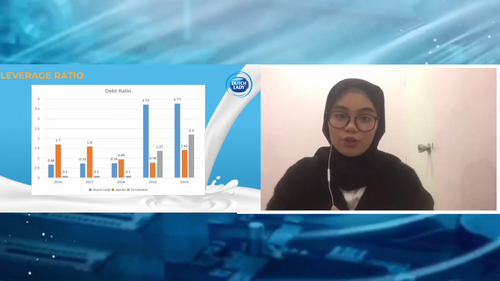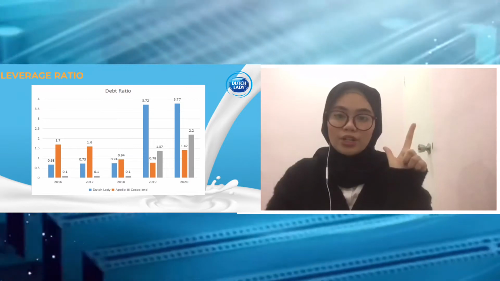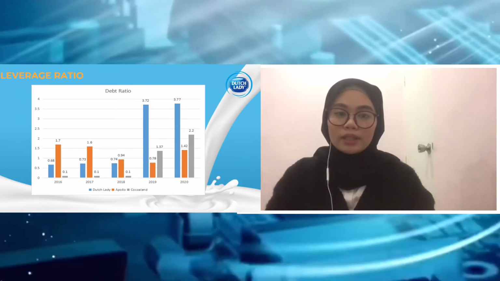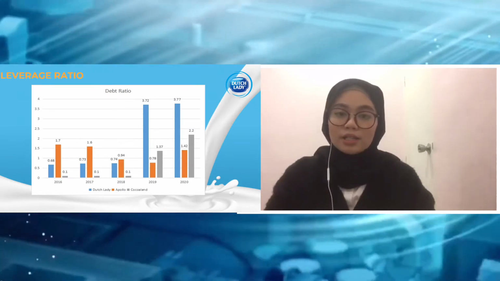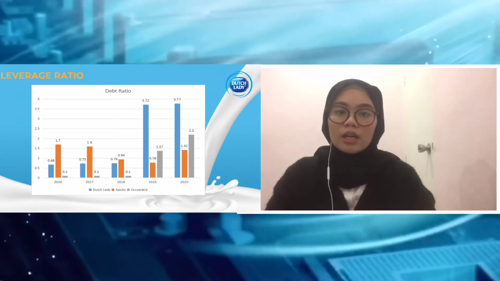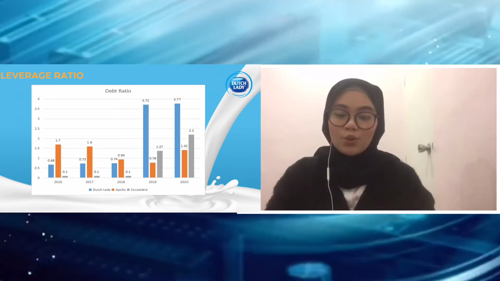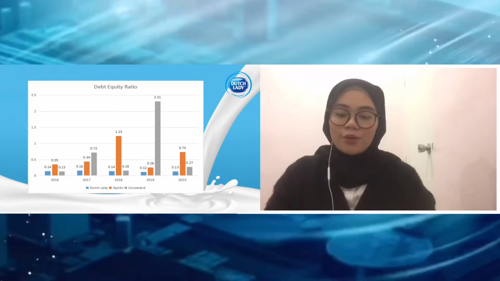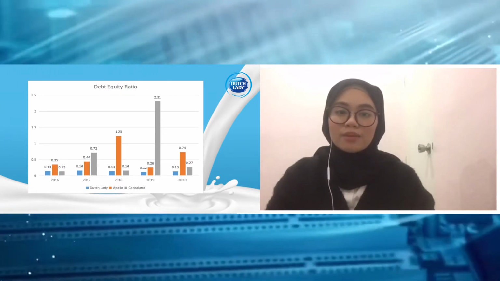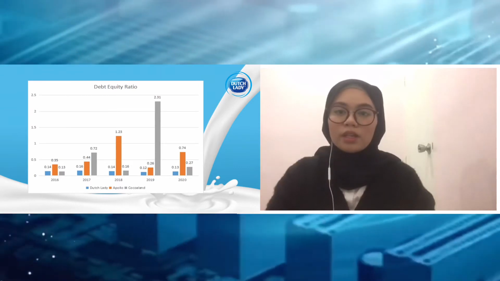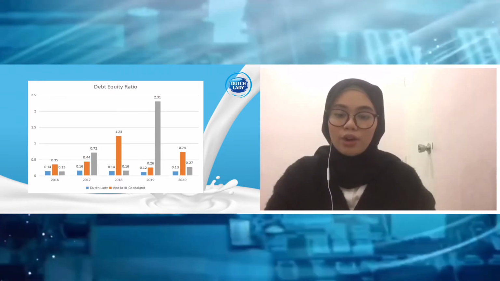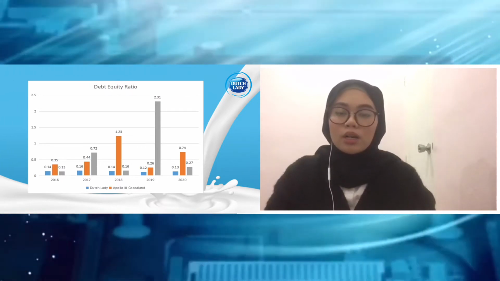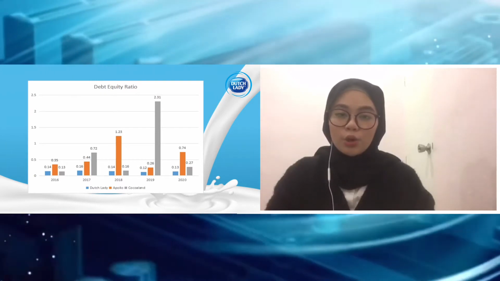Next is leverage ratio. For leverage ratio, there are debt ratio, debt equity ratio, and times interest earned. For debt ratio, the lower the ratio is the better, and for Dutch Lady, the highest is recorded in 2020, which is 3.77%, and the lowest is recorded in 2016, which is 0.68%. For debt equity ratio, the lower the ratio is the better, and for Dutch Lady Milk Industry, the highest ratio is recorded in 2017, which is 0.16 times, and the lowest was recorded in 2019, which is 0.12 times.